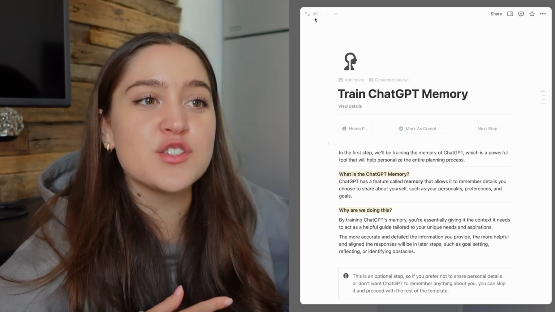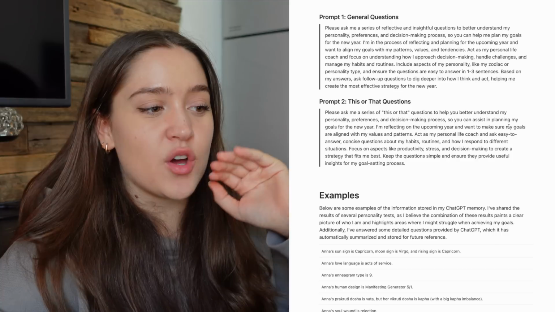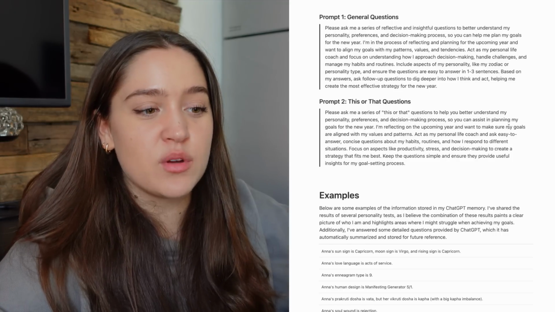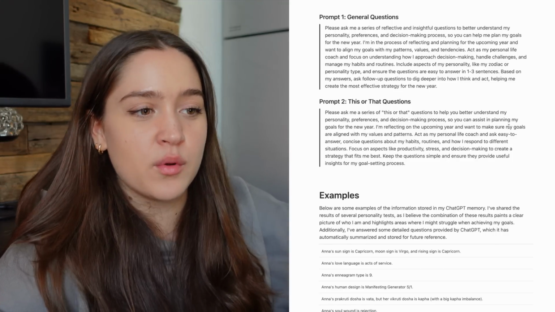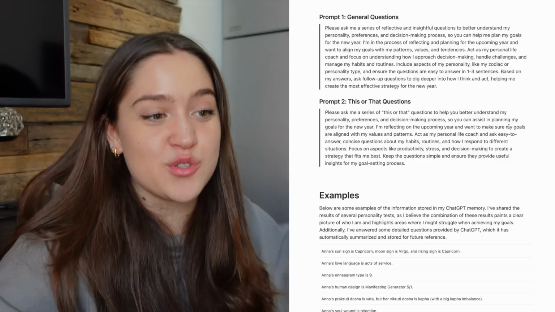So our first step is to train the ChatGPT memory. This is the only step of the process that I've already completed, so I'm just going to explain it rather than go through it with you. All the other steps I haven't actually gone through, so we're going to go through them together.